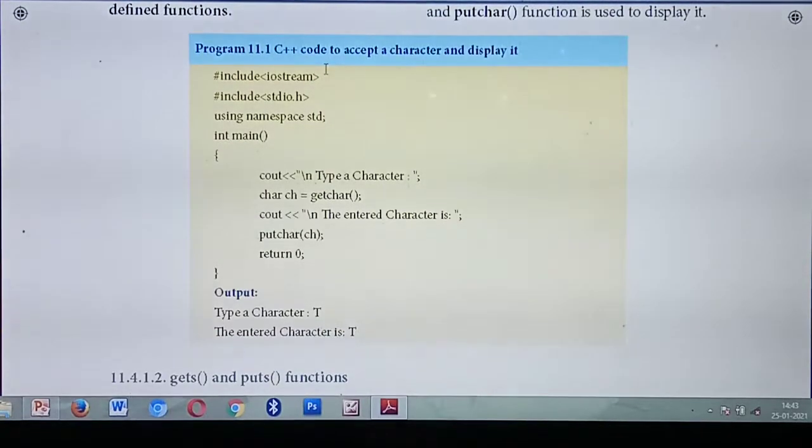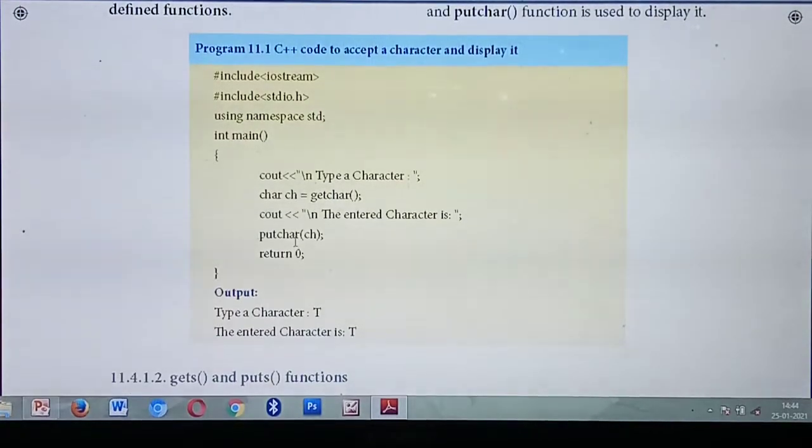Listen. What's the first step? The first step is to write the header file: hash include iostream. Then what's the second line? stdio.h. Listen very carefully. Why are you including the header file stdio.h? Because you are using some standard input operations, that is getchar. In the program you are using getchar and putchar.